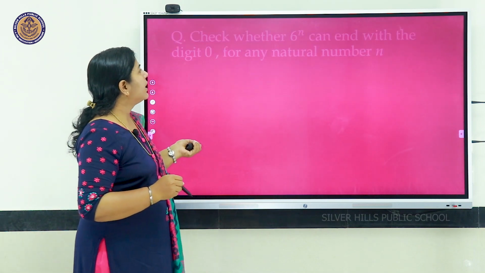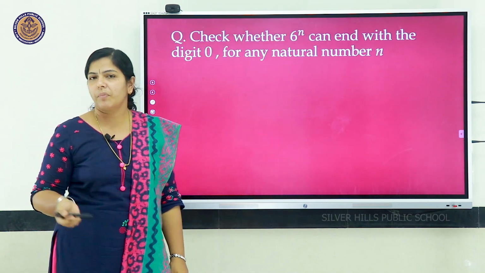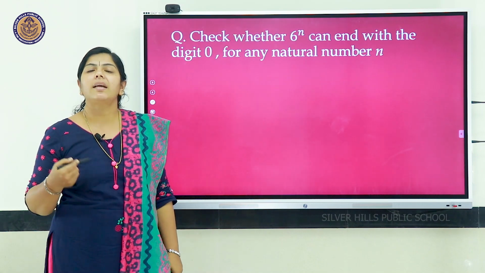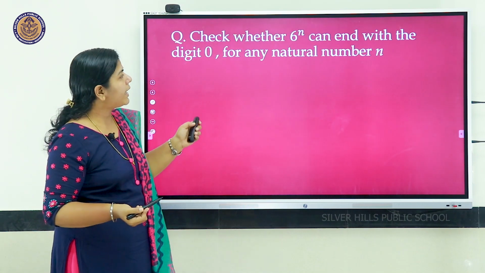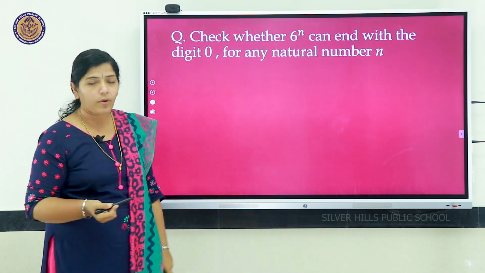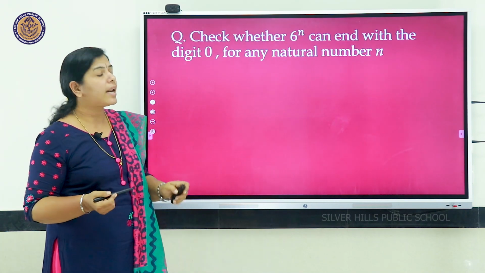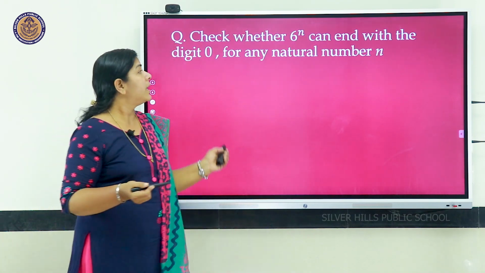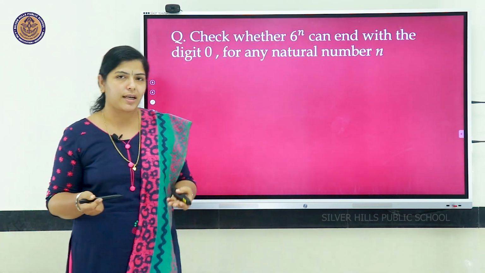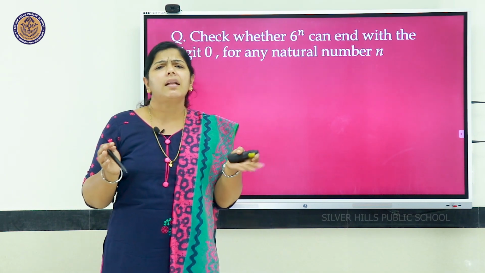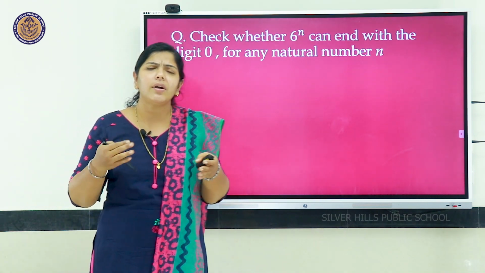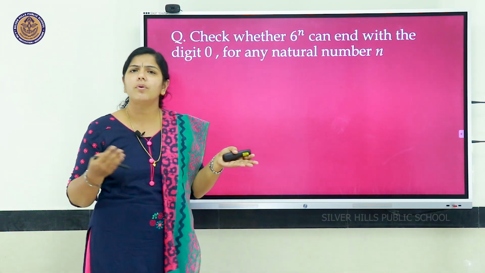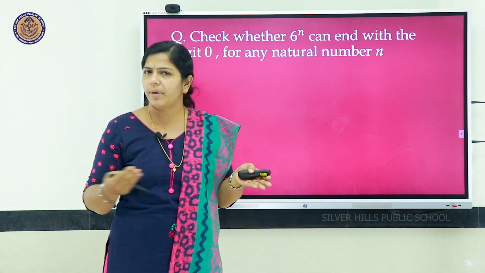The next one, another important question of this type. Check whether 6 raised to n can end with the digit 0 for any natural number n. Last year in the board exam, this question came for 4 marks, but there is nothing much to do; you only have to show whether it ends with digit 0 or not using the fundamental theorem of arithmetic.